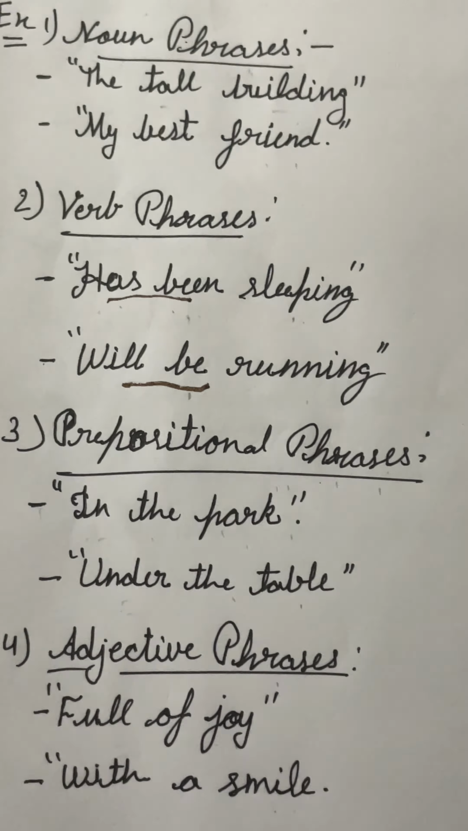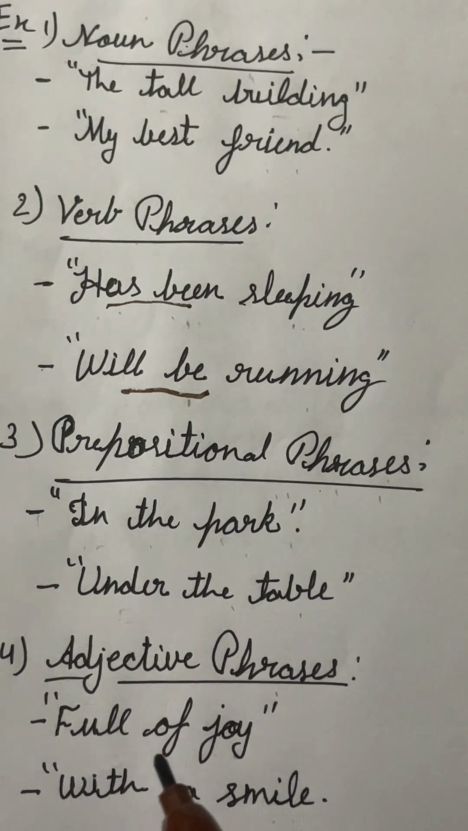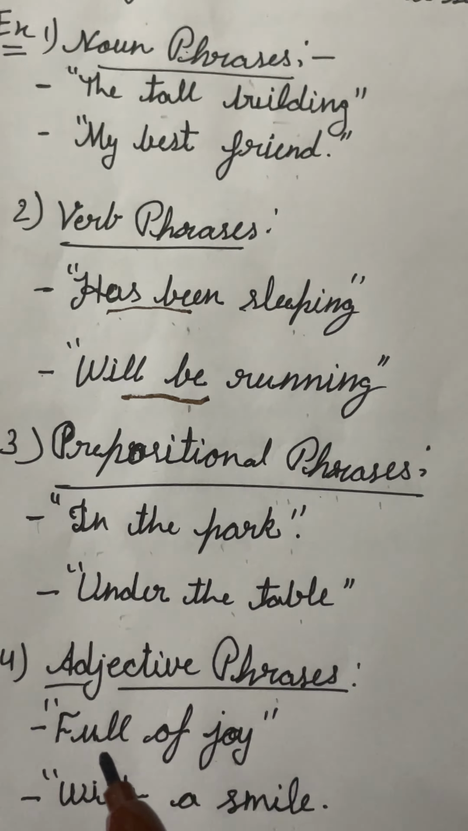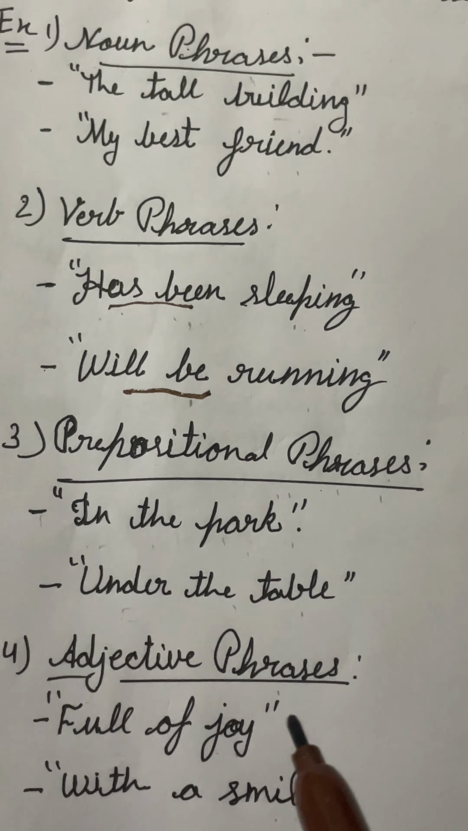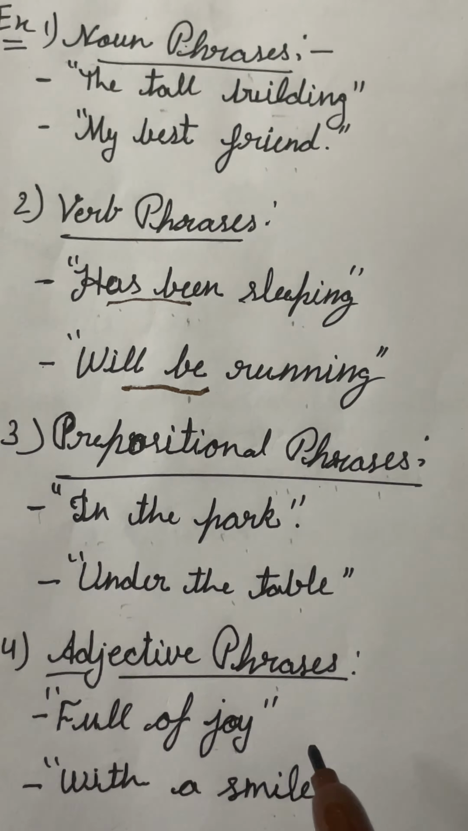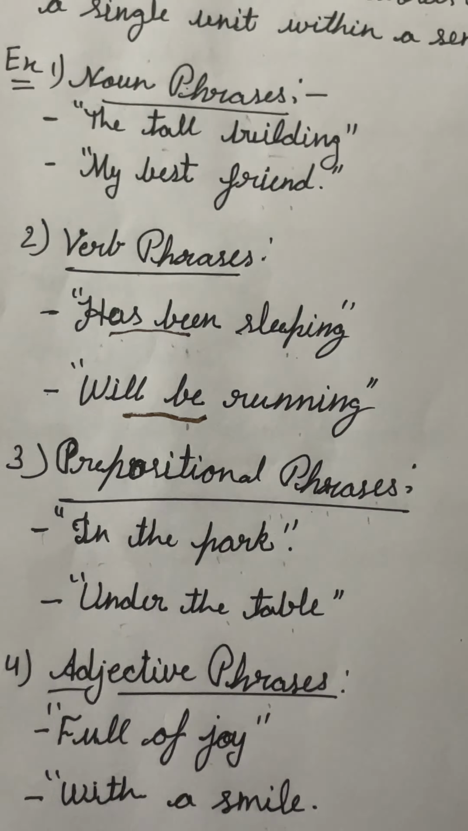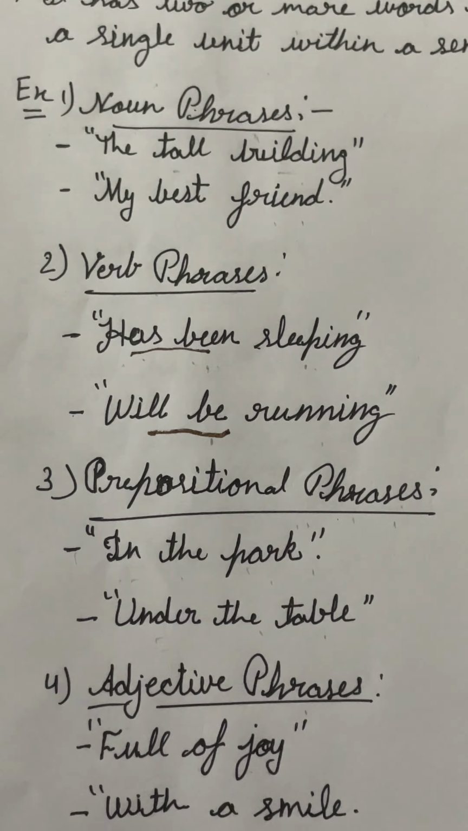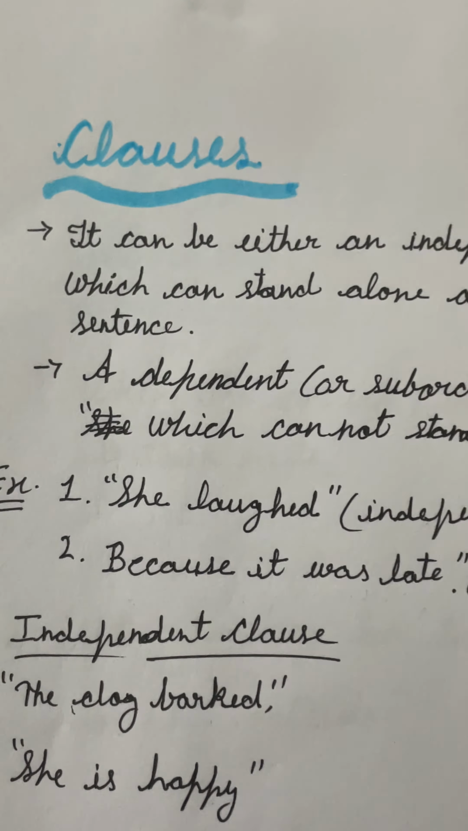Fourth one is adjective phrases. In some phrases we are using an adjective, that's why it is called an adjective phrase. For example, full of joy, with a smile. These are the kinds of phrases. Next one is clauses.